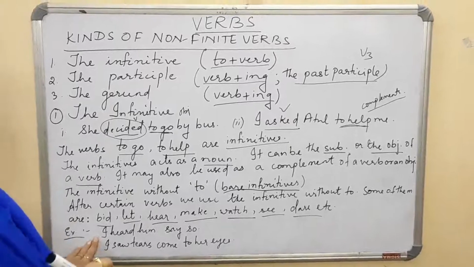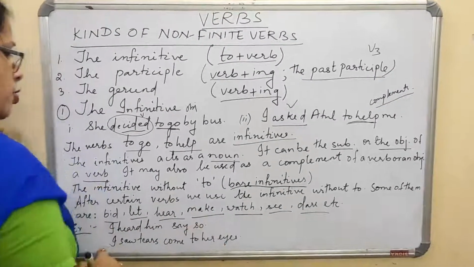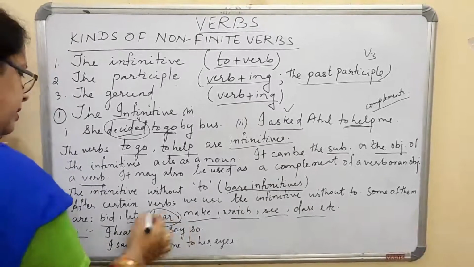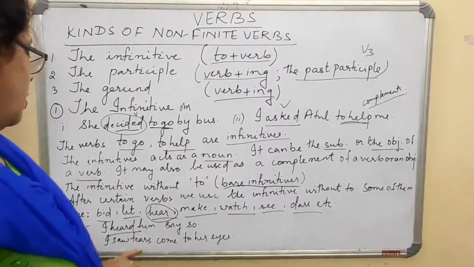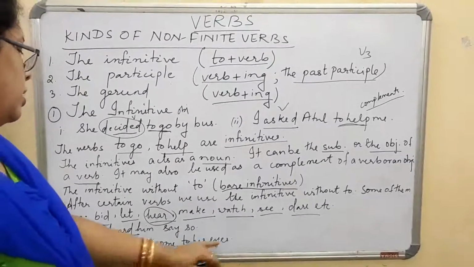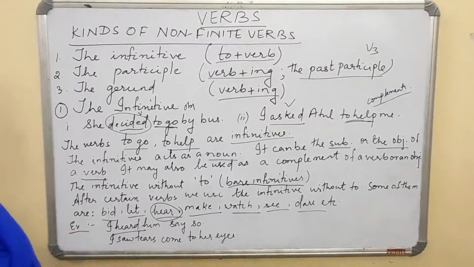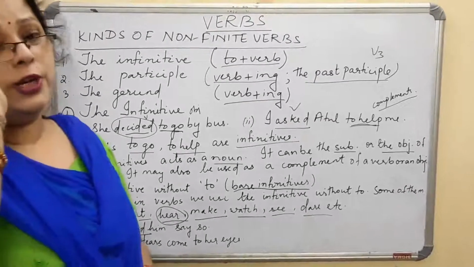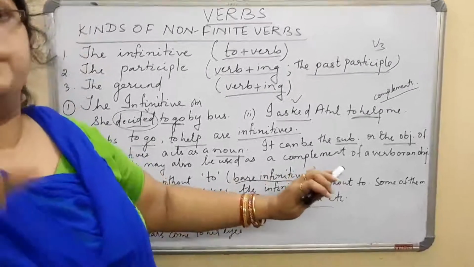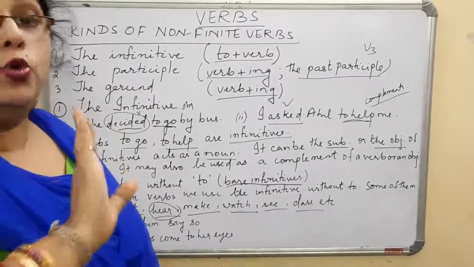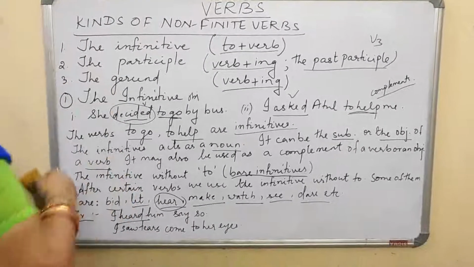Some examples I have given here: I heard him say so. I saw tears come to her eyes. So there are some words where we do not use to plus verb; we make it a bare infinitive. Bare infinitive means where there is no to. After this we will move on to the participle.